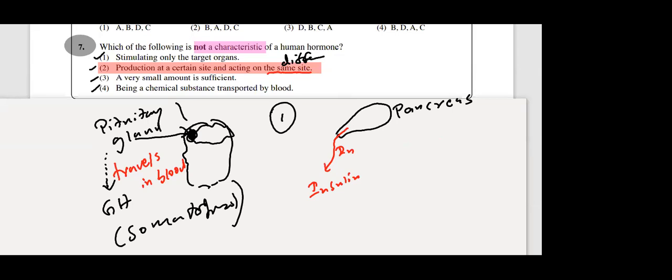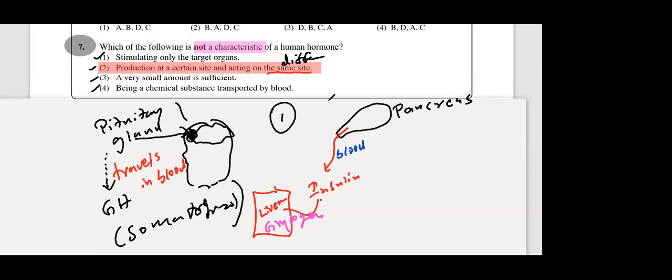And the target organ will be liver, produced by the pancreas. So when blood flows, insulin travels through blood towards the liver, and liver gets the signal from pancreas to store excess glucose as glycogen. Who gives the signal to the liver to remove the excess glucose in blood as glycogen?